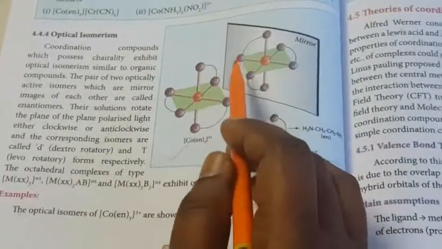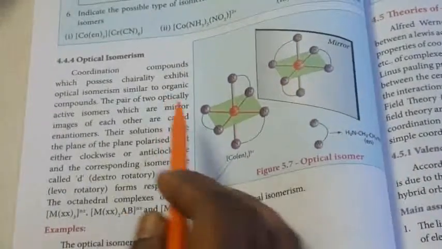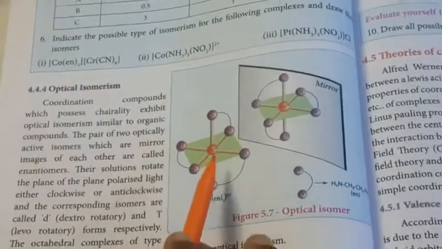Next one is optical isomerism. What is meant by optical isomerism? Suppose we are positioning something in front of a mirror, what will happen? It will reflect the same position. That identical mirror image is called optical isomerism. Here it is in a coordination compound. So what is optical isomerism?